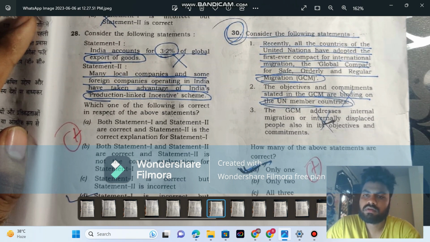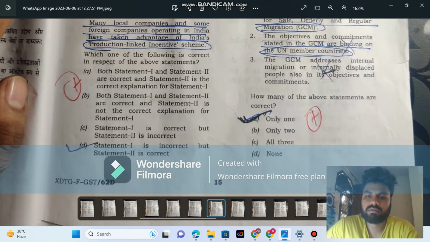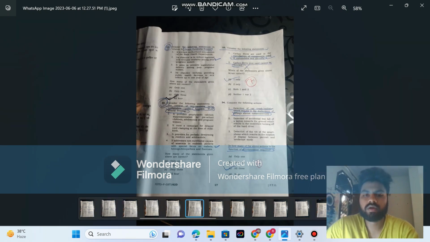Recently, all the countries, all wrong. First option wrong. Progressive and binding. Binding are also wrong, then go with the third. Third is correct. The GCM addresses international navigation. That's how you can eliminate the extremely worded options. That's how I attempted the paper.